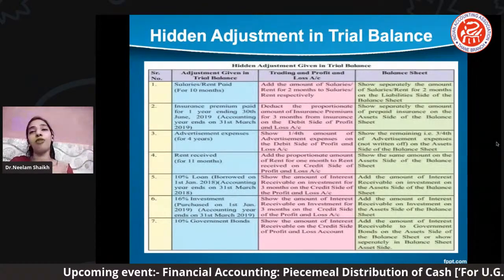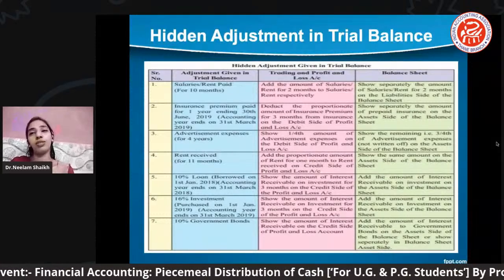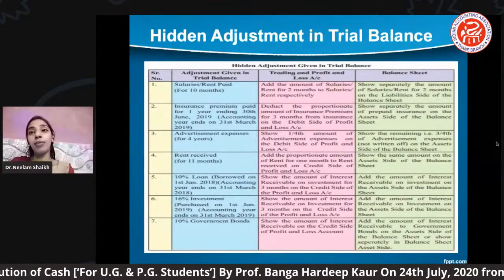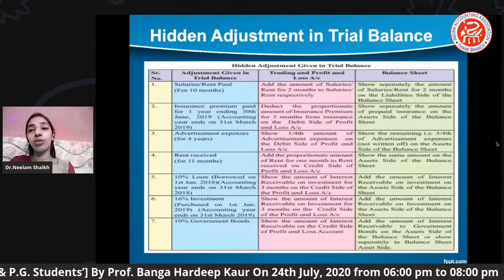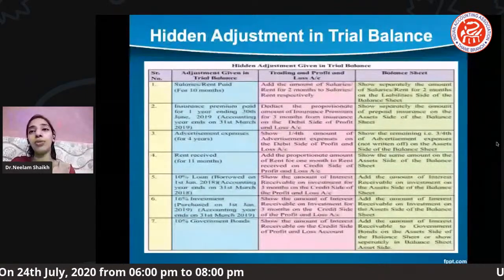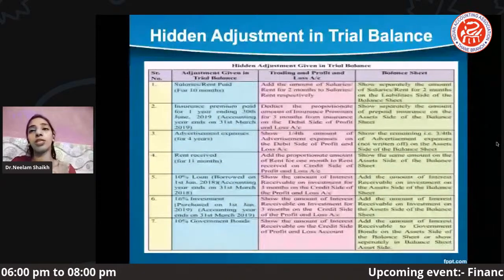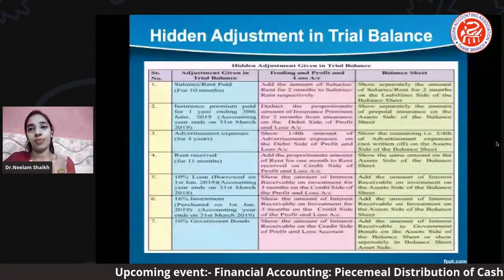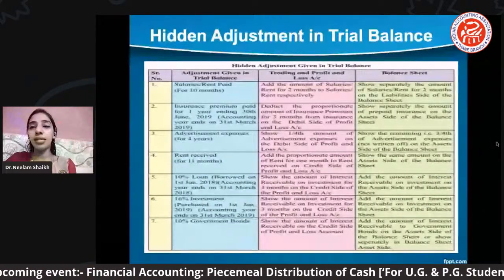Advertisement expenses for 4 years. Suppose this adjustment is given, advertisement expenses, and in a bracket they have mentioned for 4 years. That means those expenses are not for a single year, so you have to multiply them by 4 years. Then you will come to know these are the 4 years' expenses which we are supposed to take in our current finance. Okay, then next is rent received.